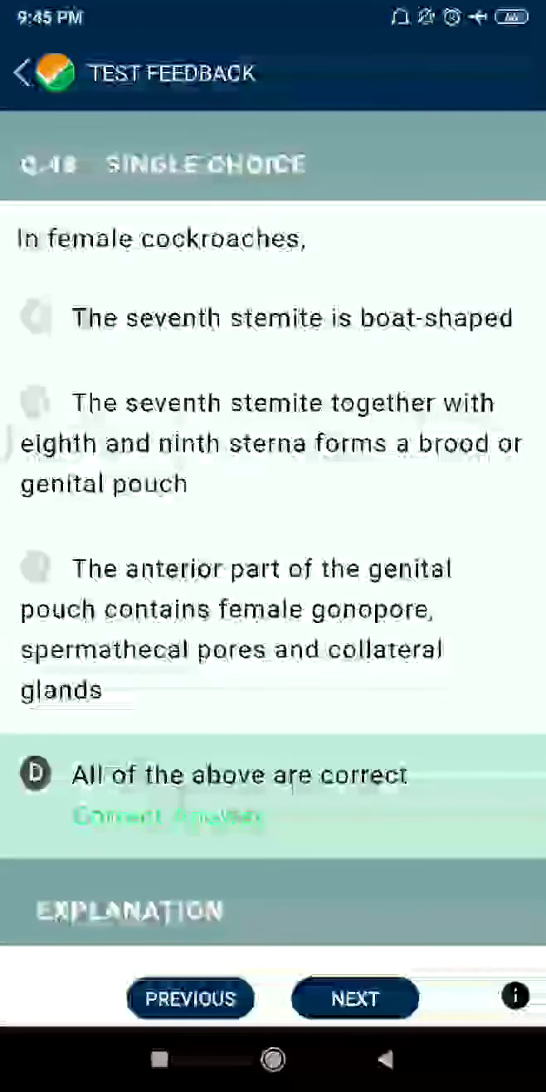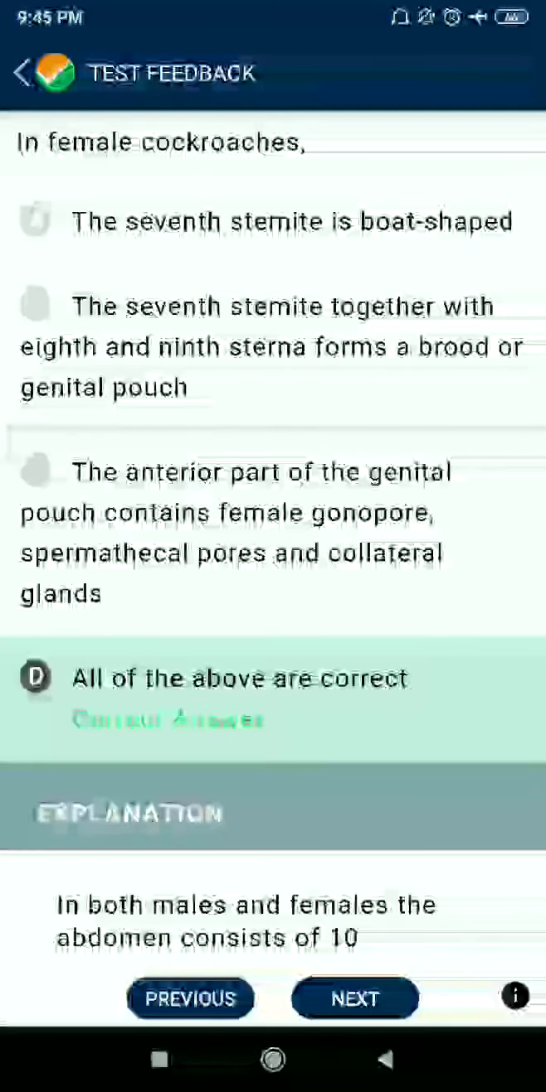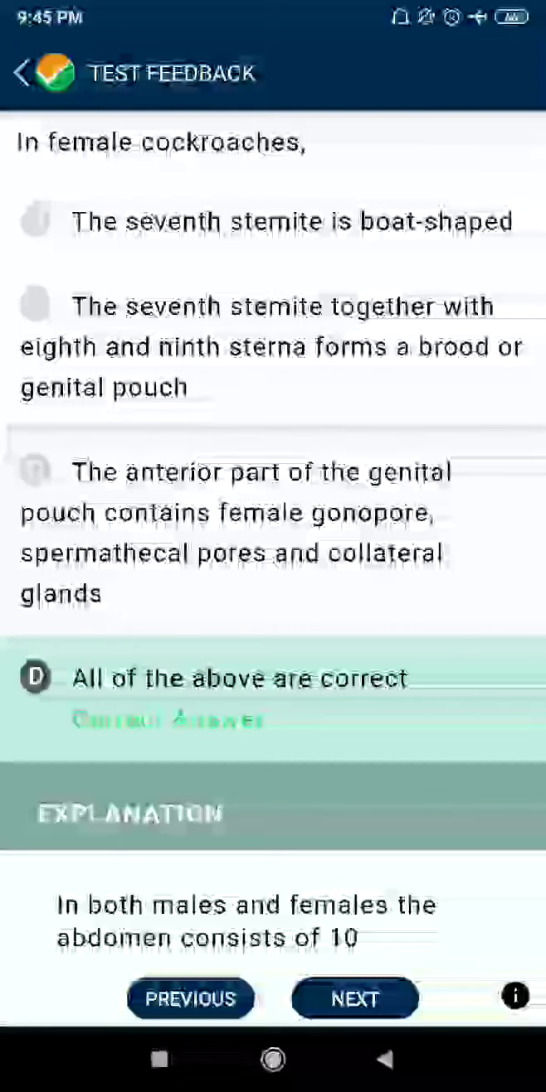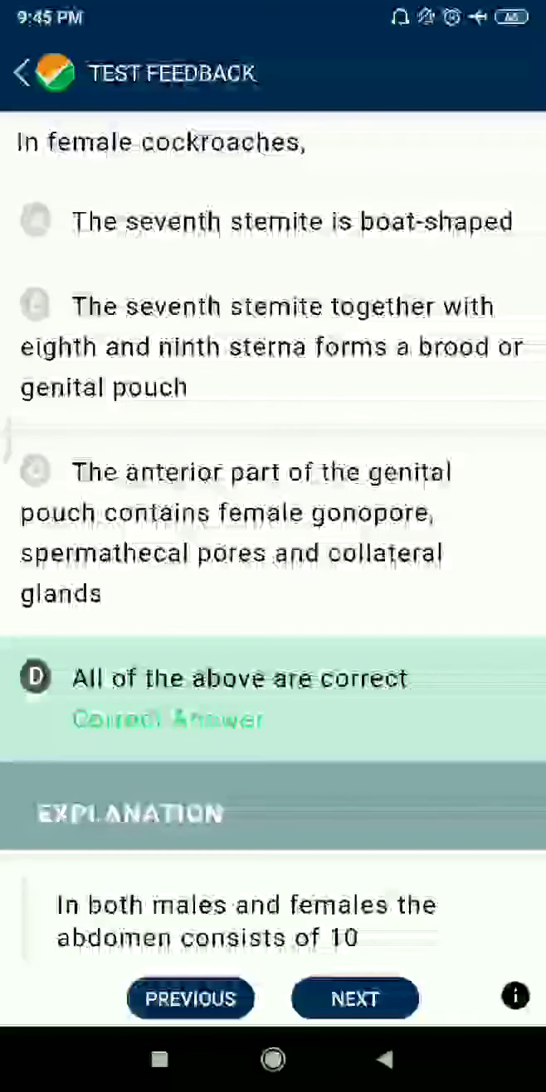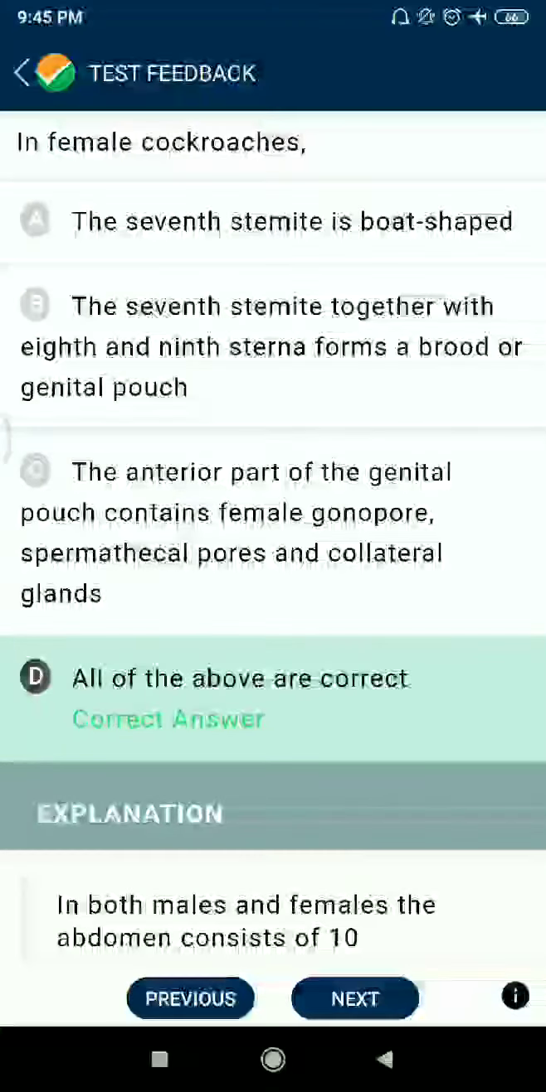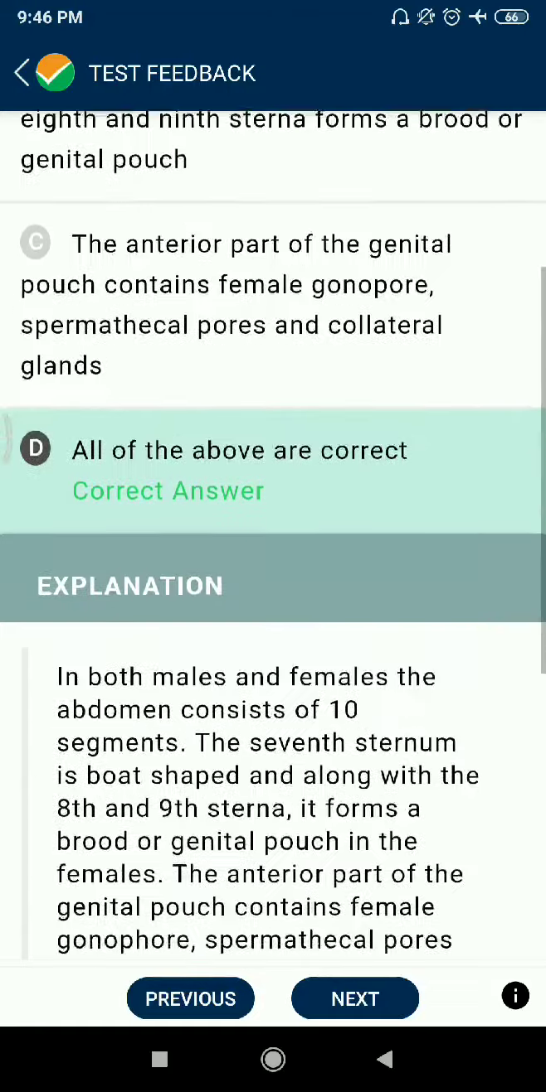Question 48. In female cockroach, the seventh sternite is boat shaped. The seventh sternite together with the eighth and ninth sterna forms a brood or genital pouch. The anterior part of the genital pouch contains female gonopore, spermathecal pore, and collaterial glands, and all of these are correct.